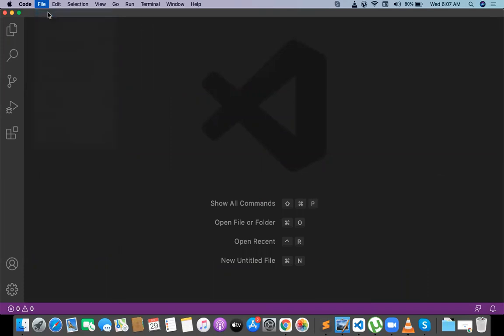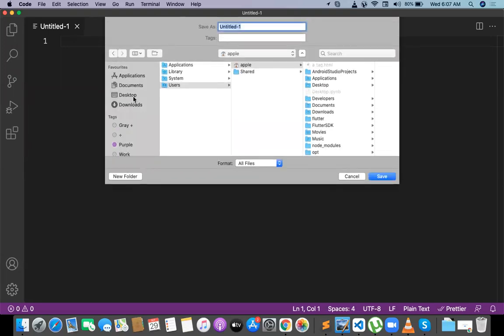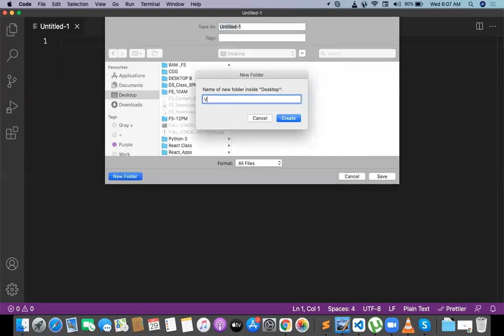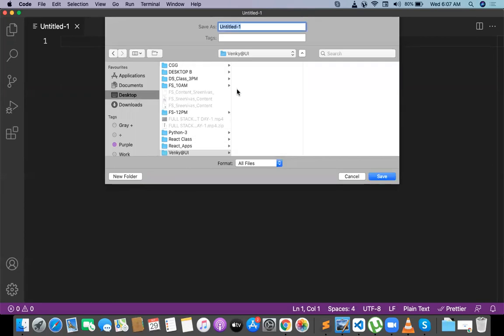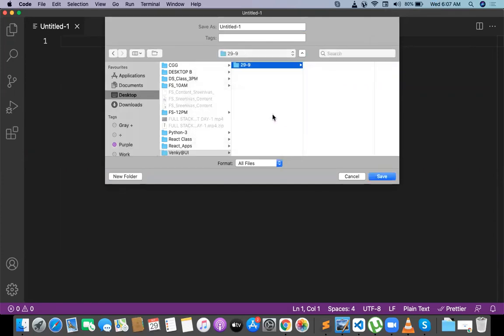So let me create a new file now. I'm going to save the file first. I'm creating a folder on top of the desktop, Venki UI. On top of the desktop, I'm creating your folder. This is Venki UI, and I'm creating a new folder for today's class. Today's class is 29/9. Every day I'm creating folders for you, and I will send you the files. And in 29, I'm creating a file called index.html.